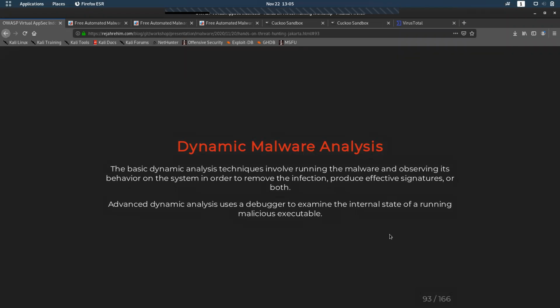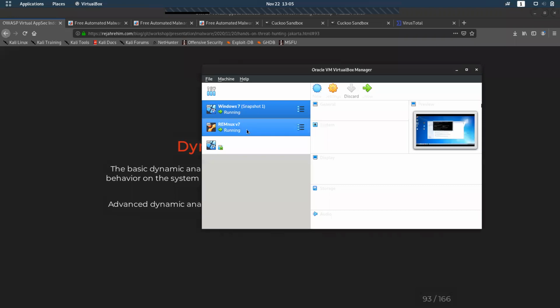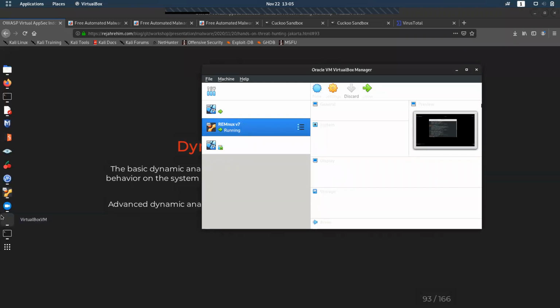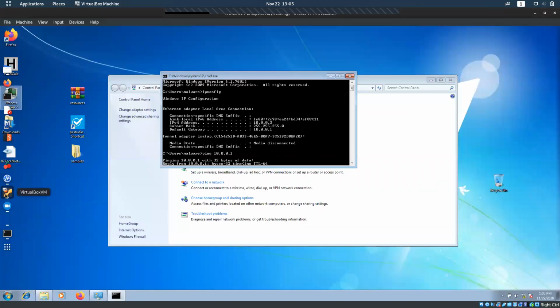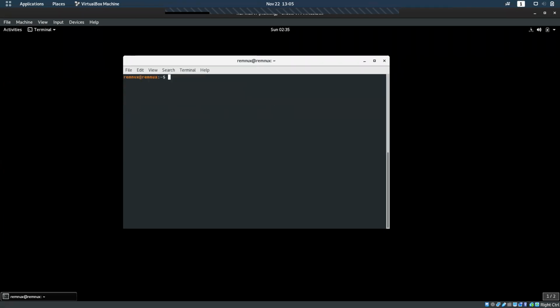So before doing any kind of that, we'll check the connectivity from our Windows system to our Linux system. So I'll take the Linux system and start Wireshark.